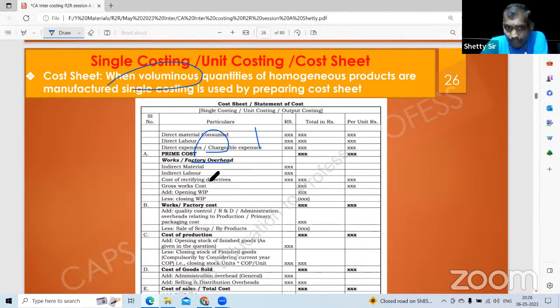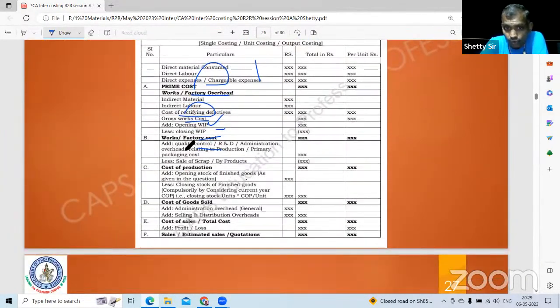To that add works overhead; here cost of rectifying defect is a special one. Gross works cost, then opening WIP, closing WIP minus, this is called works cost. To that add quality control, R&D, administration related expenses related to the production. Then less sale of scrap, a special item; in costing, sale of scrap and normal sale of scrap should be minus. This is called cost of production.